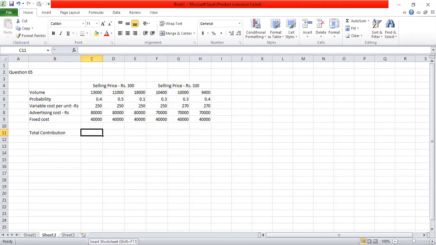So in the first option, under the selling price of 300, if the volume is 13,000, we can calculate the contribution like this: 300, we know the variable cost is 250, into the volume of 13,000.